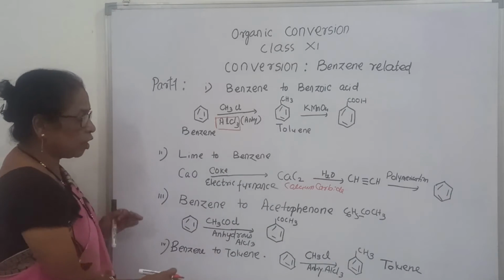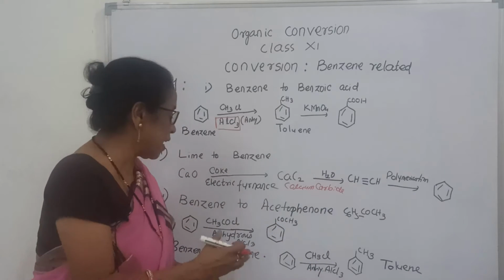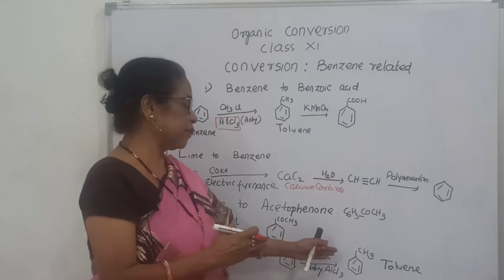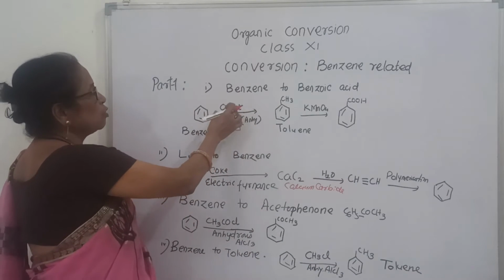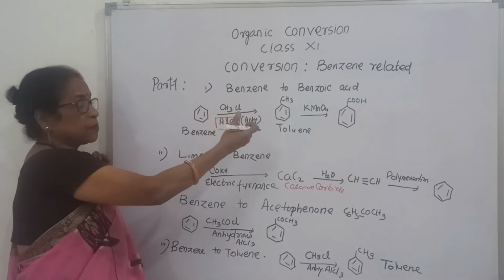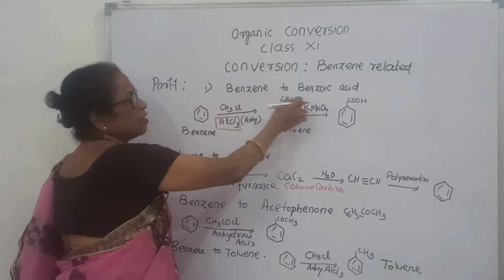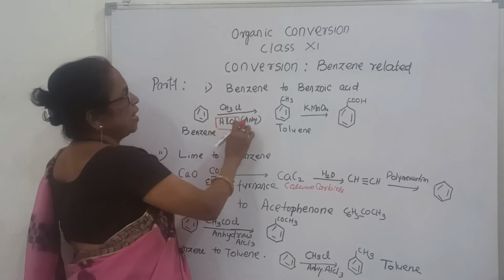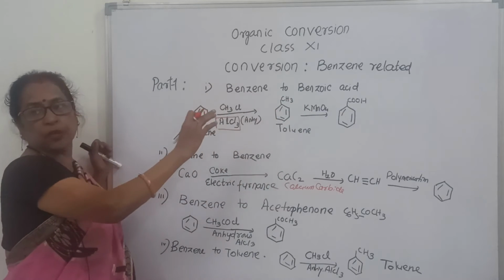Now benzene to toluene: you take benzene and CH3Cl, that is methyl chloride. In presence of anhydrous aluminum chloride, it gives toluene. Again see, benzene to benzoic acid, so you should take CH3Cl or C2H5Cl also you can take, because any alkyl group present here will convert to acid. So with anhydrous aluminum chloride, it gives toluene. Toluene with KMnO4 gives benzoic acid.